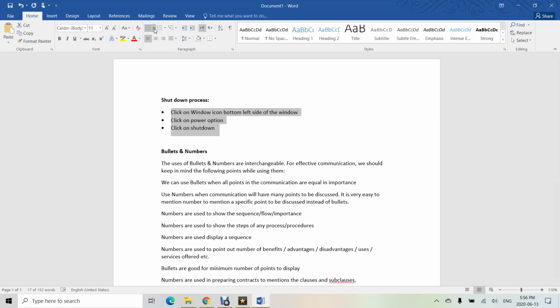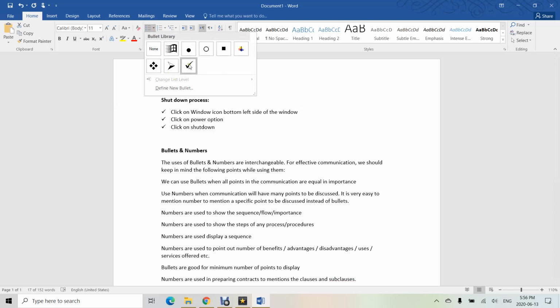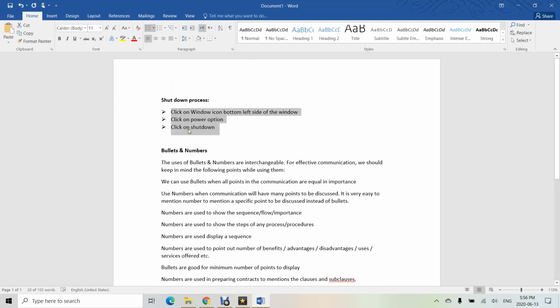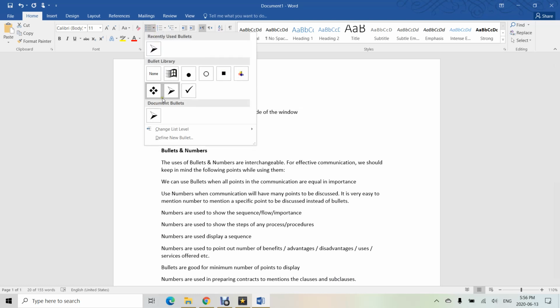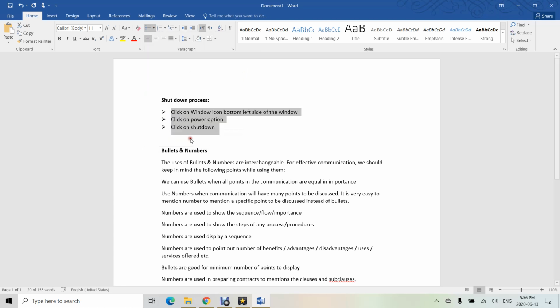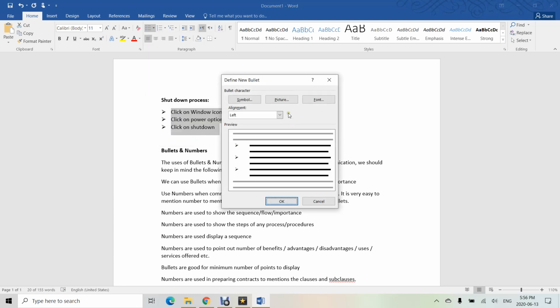If I need to change, just click on the down arrow and you can select any of the bullets. If I need another option which is not available here, you can just click on define new bullet, and from there, if you have any picture on your computer, you can select the picture. And if you need another symbol, just click on symbol.